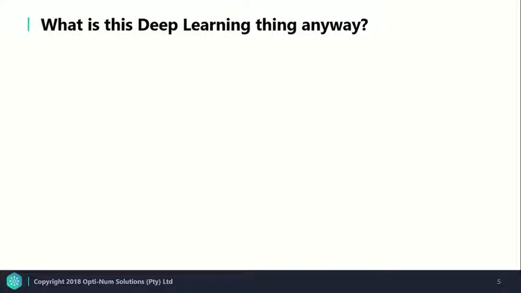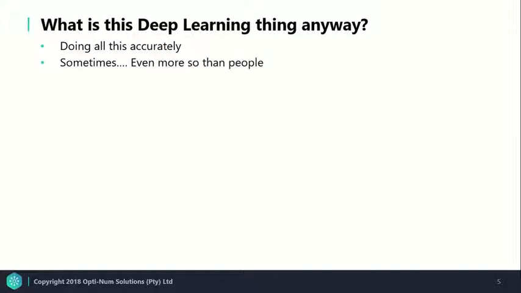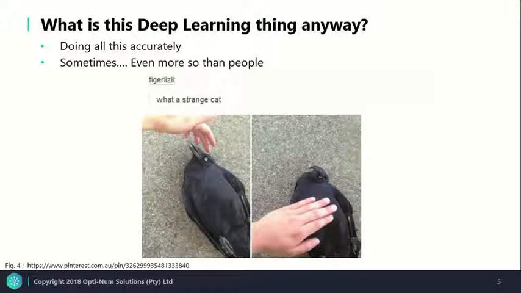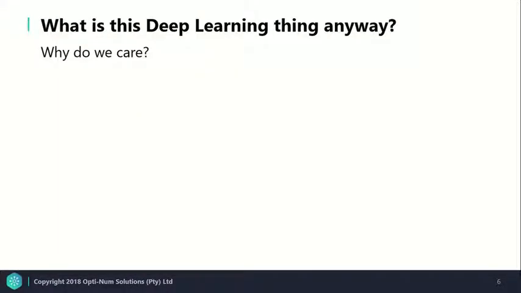Most importantly, deep learning done right is accurate, and accuracy is very important. It's sometimes more accurate than people, though the impressiveness of this feat is definitely person dependent. Well, we know what deep learning is and we know it's accurate, but why do we care about that? The fact is, people are prone to error and difference in opinion, and in some fields, like the health field, this can be a safety risk. Deep learning not only allows us to perform tasks correctly and objectively, but quickly.